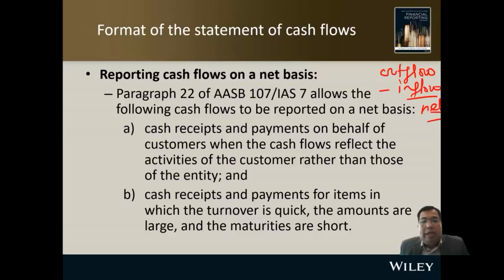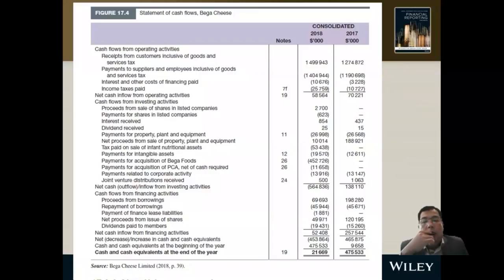These are cash receipts and payments on behalf of customers, when the cash flows reflect the activities of the customer rather than those of the entity, and cash receipts and payments for items in which the turnover is quick, the amounts are large, and the maturities are short. So these are the situations in which you are allowed to offset the amounts.